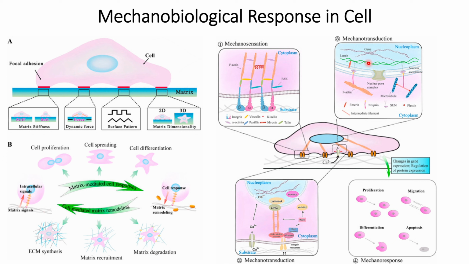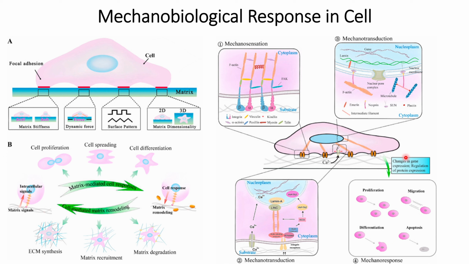These changes are initially triggered by mechanosensation or mechanotransduction, so the mechanotransduction response will lead to epigenetic changes.